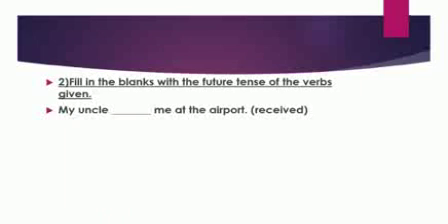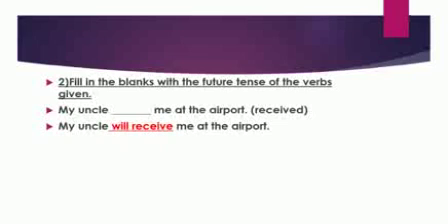Children, here the instruction given to you is fill in the blanks with the future tense of the verbs given. My uncle dash me at the airport. Here, the verb given in the bracket is receive. Children, you know it very well that in the future tense we simply write will before the verb. So our answer will be my uncle will receive me at the airport.